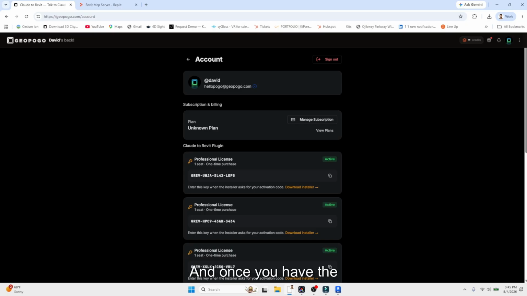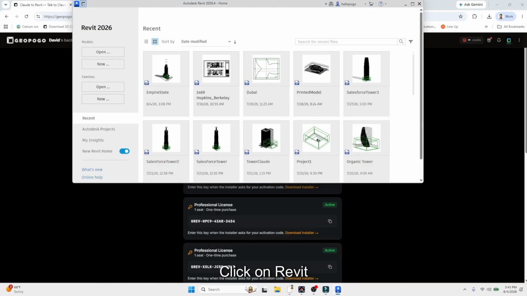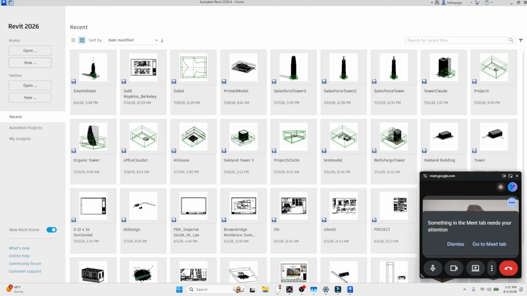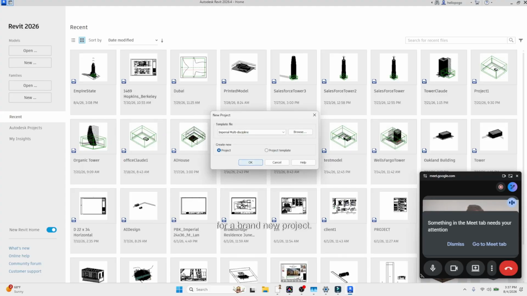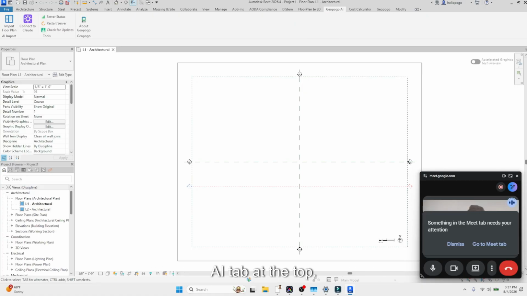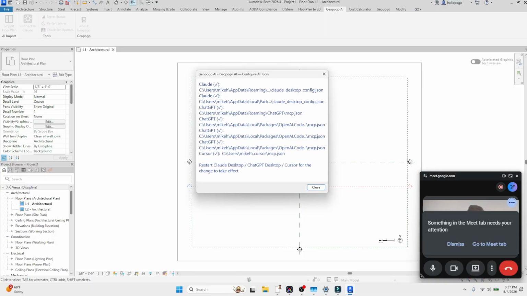And once you have the plugin installed and Revit open, you're going to copy your activation key, click on Revit and the plugin, and just copy and paste your license key directly into here and click Activate. And then we can go in, click New for a brand new project. And then we can click on the Geopogo AI tab at the top. And then we're going to click Connect to Claude.